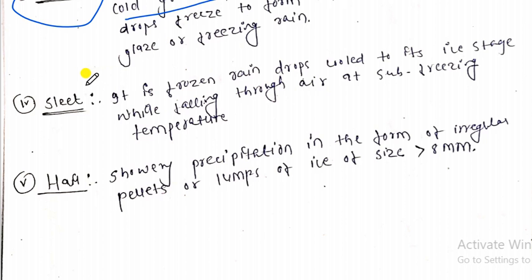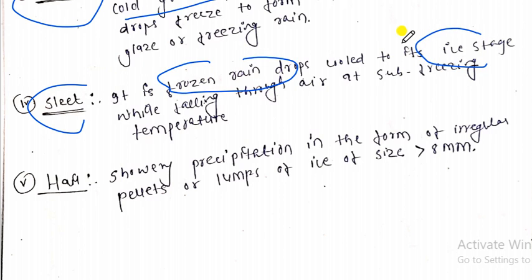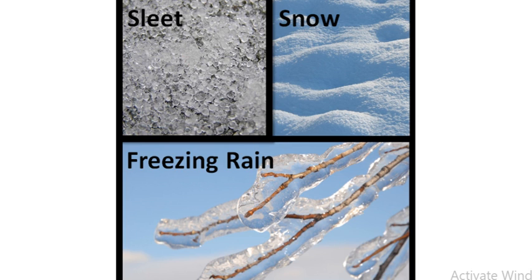Now the sleet, right? Sleet is also frozen raindrops cooled to their ice stage, right? It is a form of precipitation in an ice stage while falling through the air at soft freezing temperatures, right? We can understand it like this: it is a form of precipitation in ice form while falling through the air at soft freezing temperature. So my dear friends, this is sleet, right? As you can see, it is a small bubble-like ice, right? So this is nothing but the sleet.